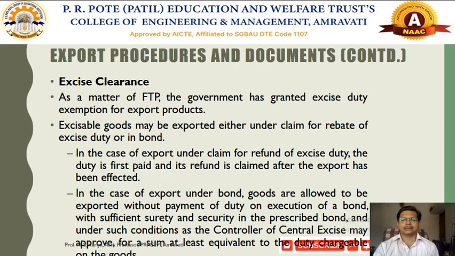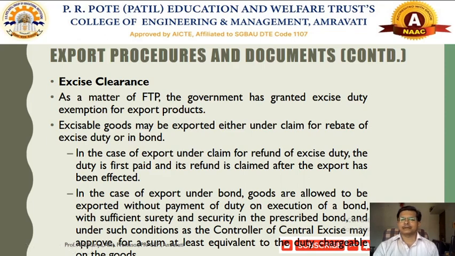So in that case, with sufficient surety and security in the prescribed bond, under such condition the controller of excise, central excise, may be approved for at least the equivalent of the duty chargeable on the goods. So whether the excise duties need to be paid or not, two types of duty exemptions would be there.